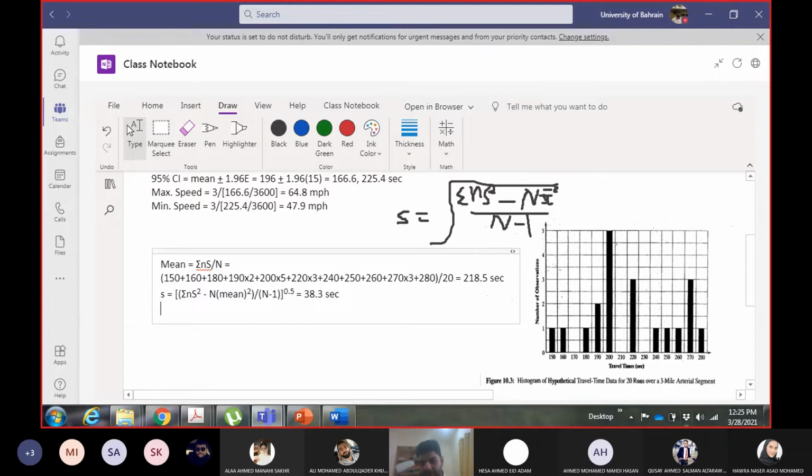You can see here below the figure, this is travel time data, not running time data. And the length is given as 3 mile. So the length is given and it's a travel time data. So the speed which you will calculate will be the average travel speed because it is travel time. So this time has a delay as well. It is not running time, it is a travel time. So this has delay and everything.